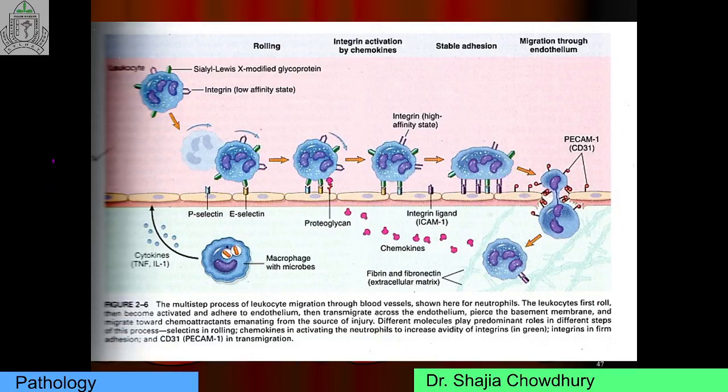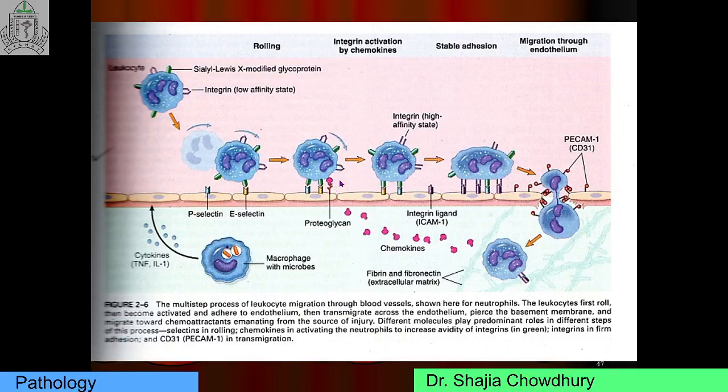The first event is induction of adhesion molecules on the endothelial cells. Histamine, platelet activating factor, and thrombin stimulate redistribution of P-selectin from its normal stores in the granules to the cell surface. Tissue macrophages and mast cells release cytokines like tumor necrosis factor and interleukin 1. This is the second step. Tumor necrosis factor and interleukin 1 induce expression of P-selectin and E-selectin on the endothelial cell. At the same time, the leukocyte expresses ligand for P-selectin and E-selectin.